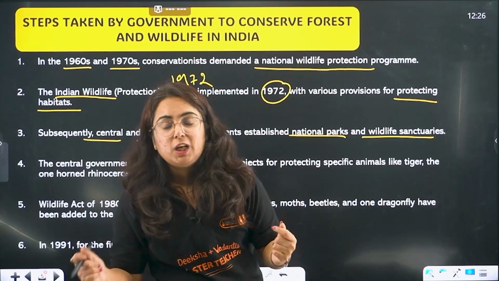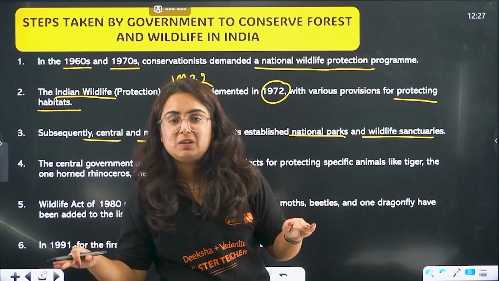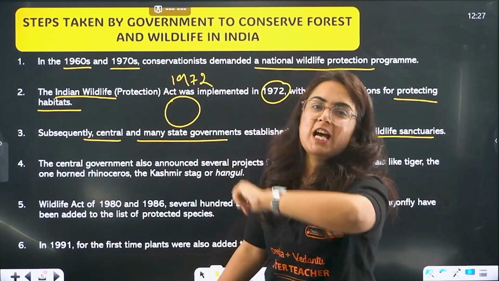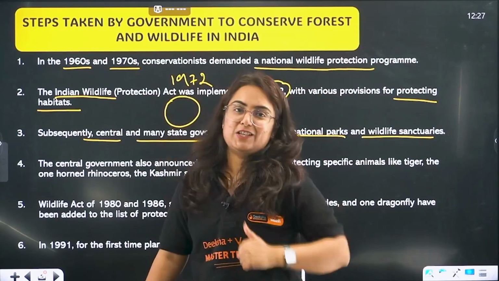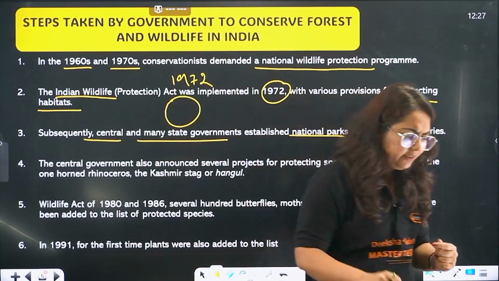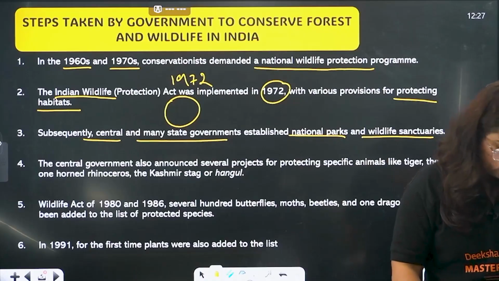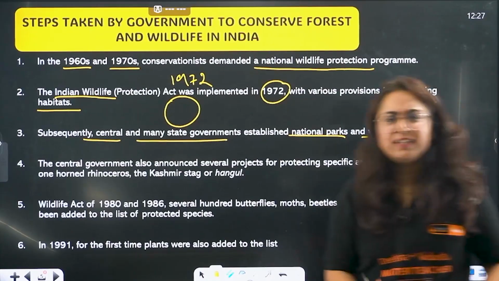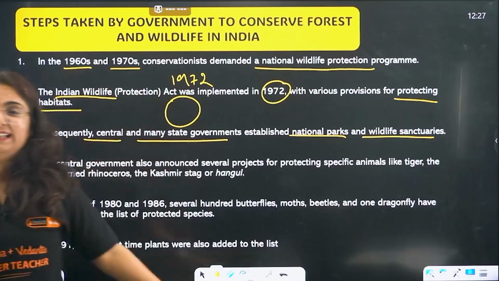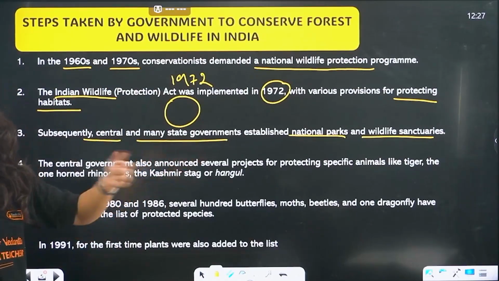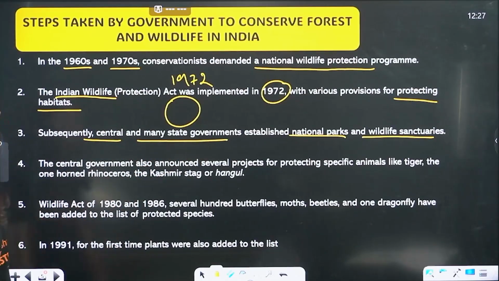Quick question to all of you watching me right now. Tell me the first national park made in India, which is also the first wildlife sanctuary. Quick. I'll give you a hint. It is in Uttarakhand. Okay, quick, fast. So subsequently, central and many state governments made these national parks and wildlife sanctuaries.